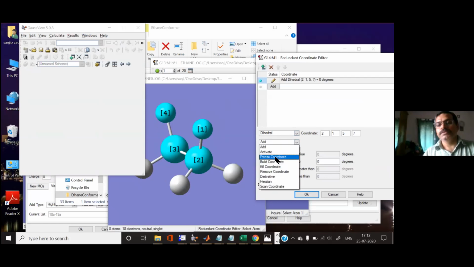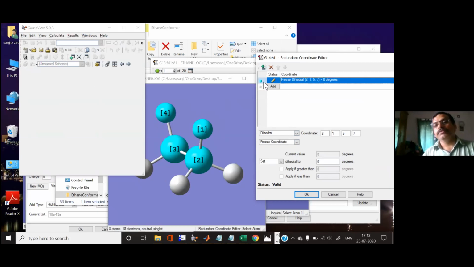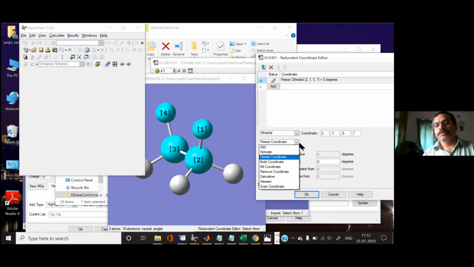You freeze this coordinate, and then you have to do this freezing coordinate and optimizing 20 times, sorry, 18 times. But what I can do basically is select this coordinate, and instead of freezing the coordinate, I can scan the coordinate.